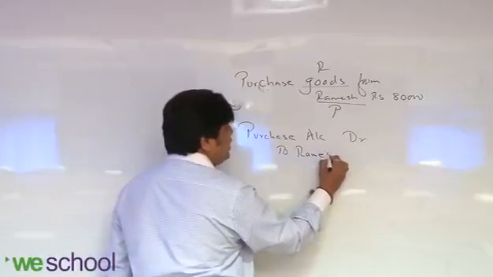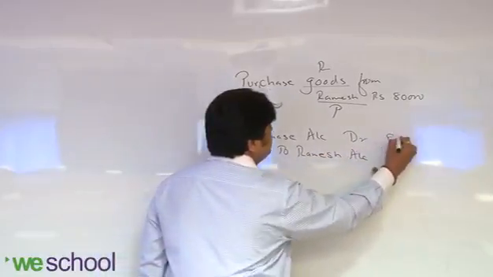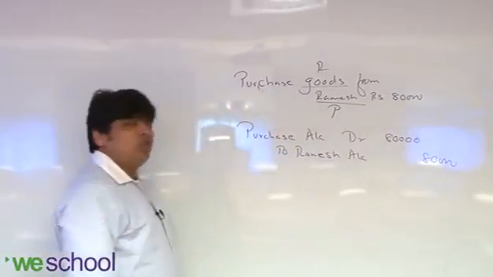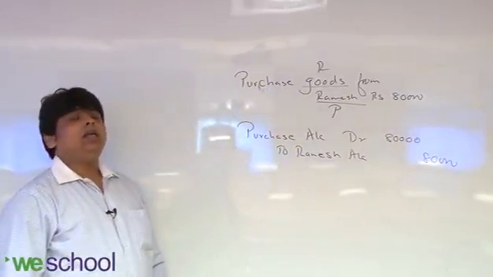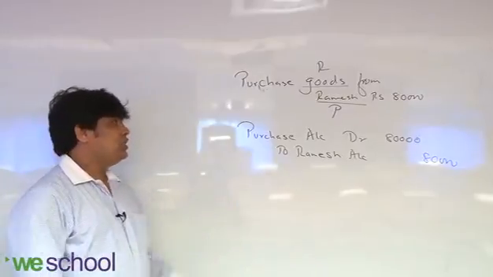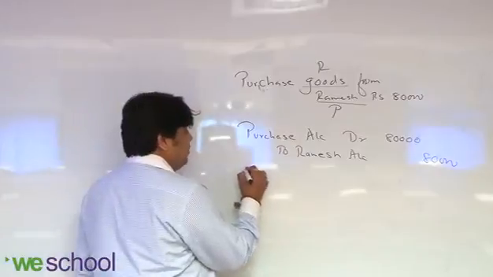Why is Ramesh credited? Because he is the giver of goods. So this is a transaction. I'll give you more examples.